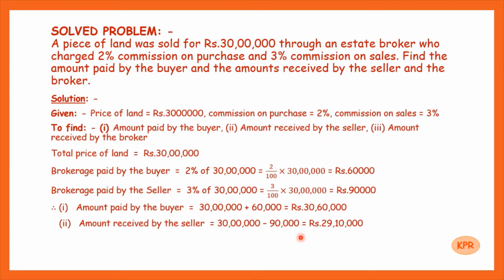So 30 lakhs minus 90,000, that is 29 lakhs 10,000. And total brokerage, that is nothing but the amount received by the broker, is brokerage from the buyer plus brokerage from the seller. So it is 60,000 plus 90,000, that is rupees 1,50,000.